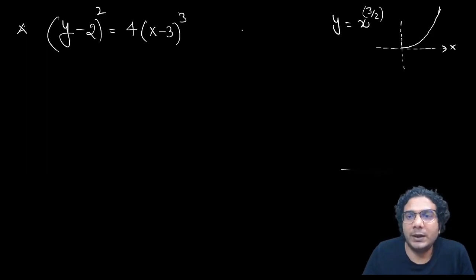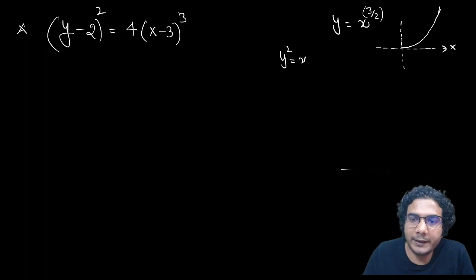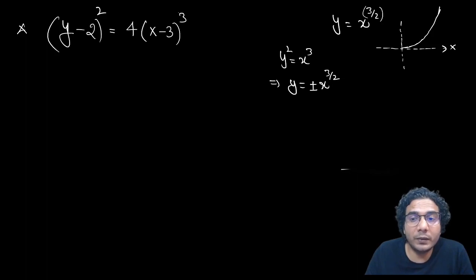Okay, now let me tell you, you need to start with this graph. y square is equal to x cube. So how to plot y square is equal to x cube? If you simplify this equation, you get y is equal to plus minus of x raised to 3 by 2, because whenever you take a square root, you need to put plus minus.